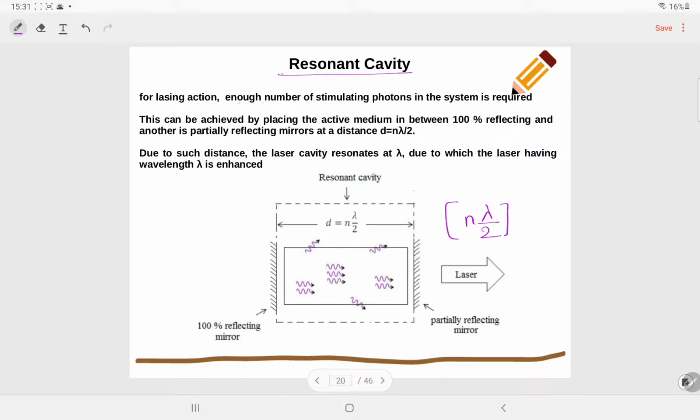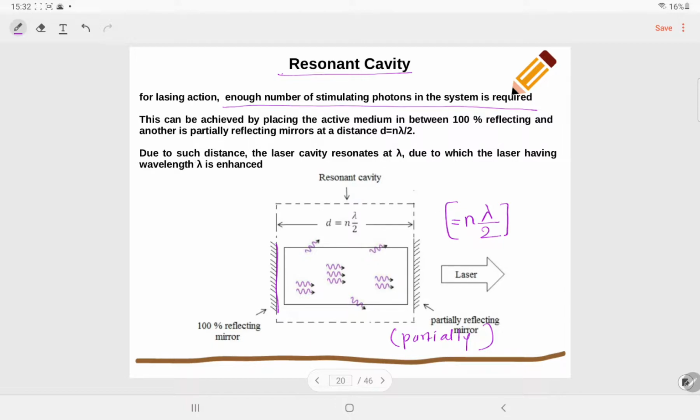For the lasing action, enough stimulating photons in the system are required. This can be achieved by placing the active medium between a 100% reflecting mirror and a partially reflecting mirror, with distance d equal to n into lambda by 2, as written here.